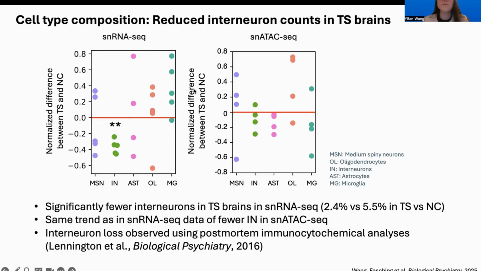And unfortunately, with the five pairs of data available for comparing cell type composition in microglia, we did not observe a statistical significance. However, we are able to see that for 4 out of 5 pairs of brains that we have, we do see a higher number of microglia cells in the TS brains compared to control brains, which was concordant with the observations from the immunocytochemical analysis published previously.